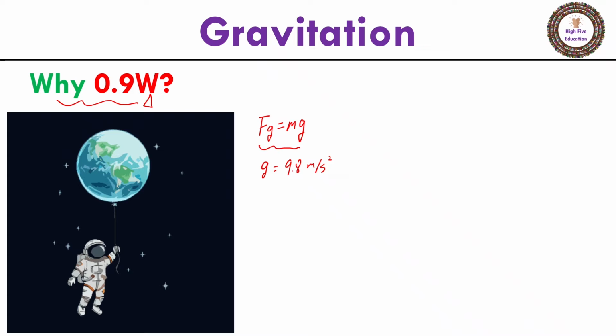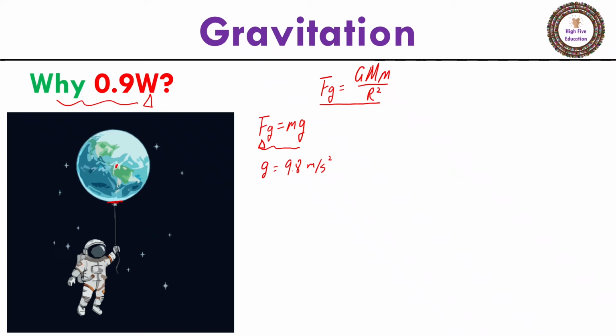That actually comes from the law of universal gravitation. The law of universal gravitation says between any two objects there is an attractive force, and that force equals a constant times the mass of the first object and the mass of the second object, divided by their distance squared. And this attraction force is universal. So on the surface of Earth, any object has a weight because Earth is pulling all the objects.